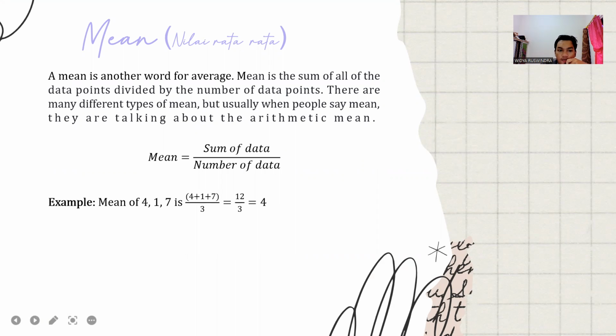The formula of mean is equal to the sum of data divided by the number of the data. For example, the mean of 4, 1, 7 is 4 plus 1 plus 7, divided by 3, is equal to 12 divided by 3, is equal to 4.